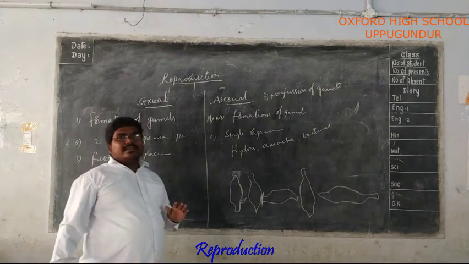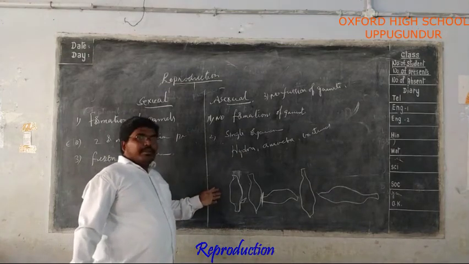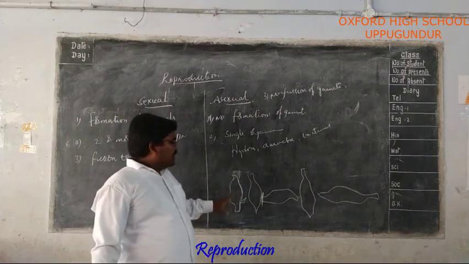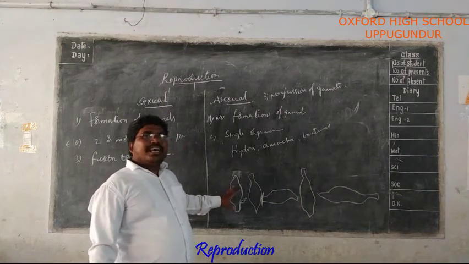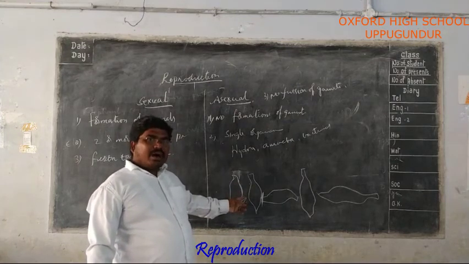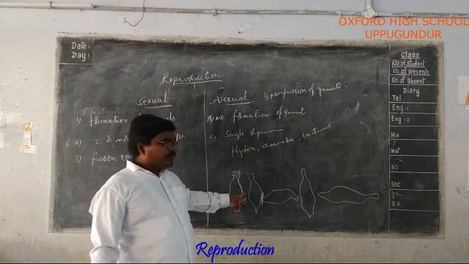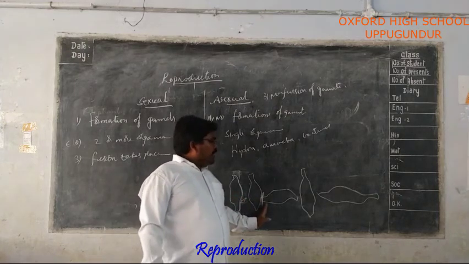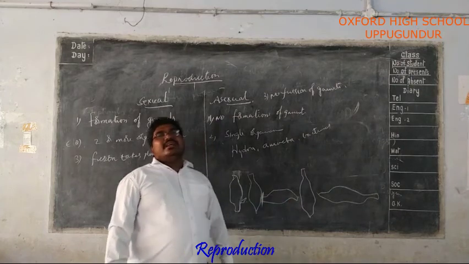Do you understand? So hydra, the microscopic organism, reproduces asexually. In this hydra, one or more buds are present, swollen parts. The bud separates itself from the parent body and leads its life as an individual.